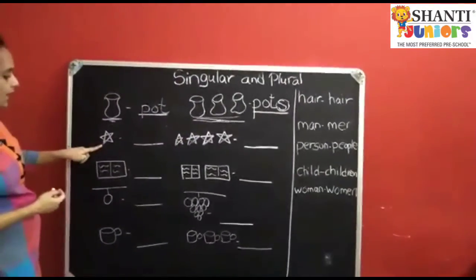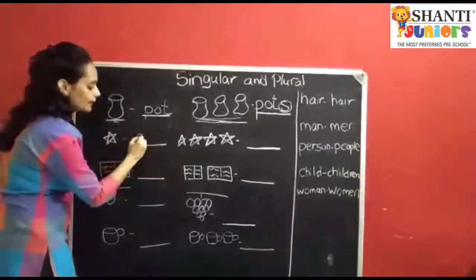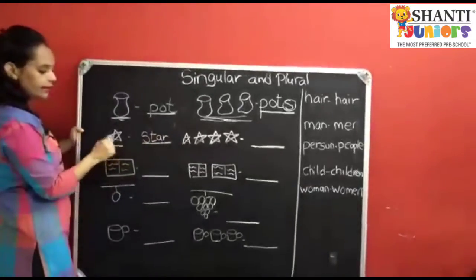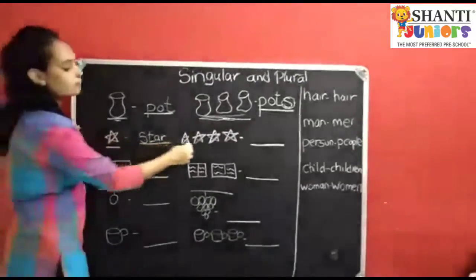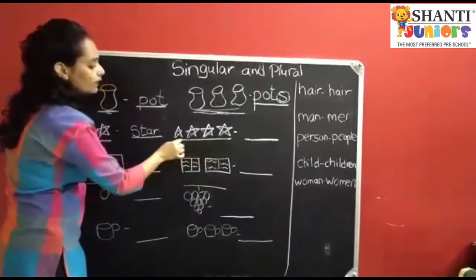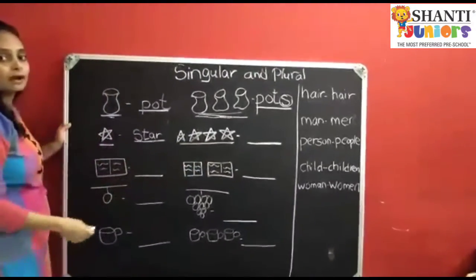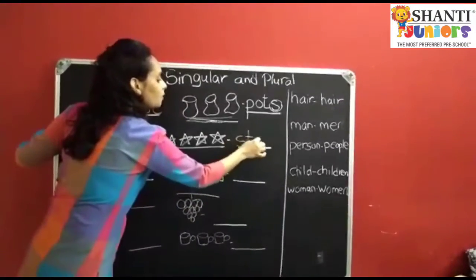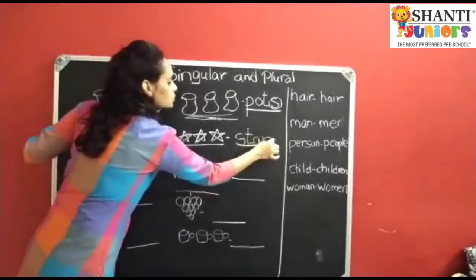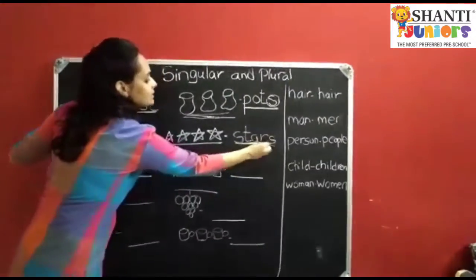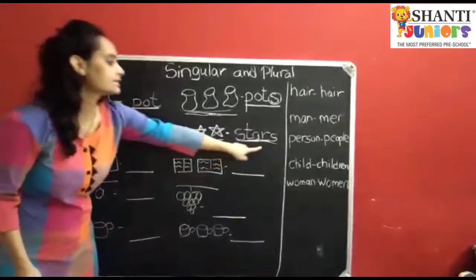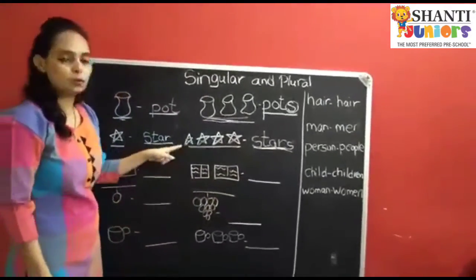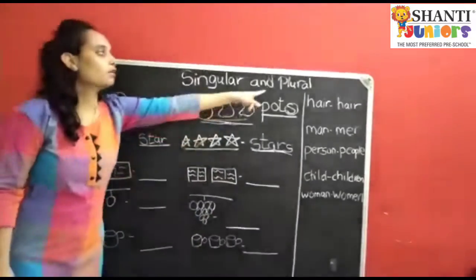Okay, now children, this is star. First we are going to write the spelling of star. This is a singular object. एक ही है. And if there are more than one, we say they are plurals. So we are going to say stars. S add करना है because there are more than one star. So star and then you have to add S. Look, this is star, this is stars. I have put S over here. When there are more than one object, children, we say they are plural.